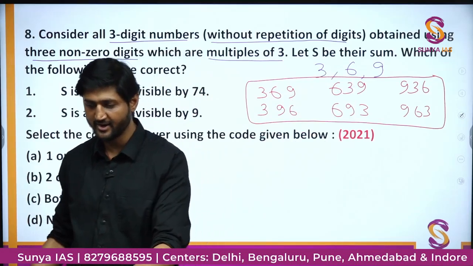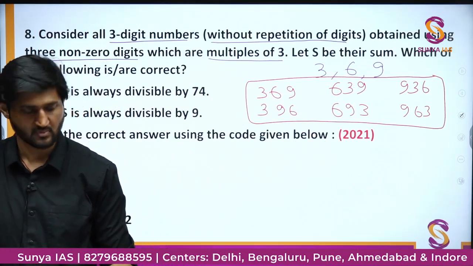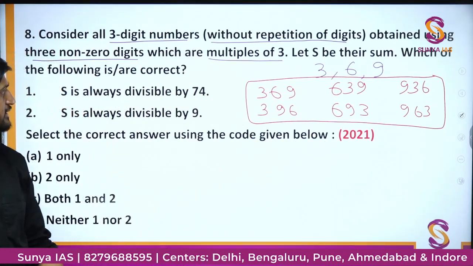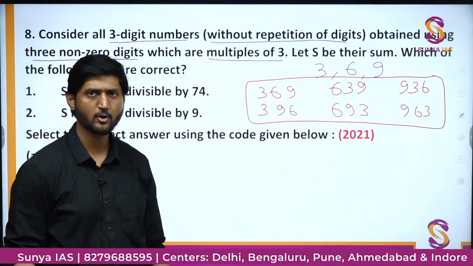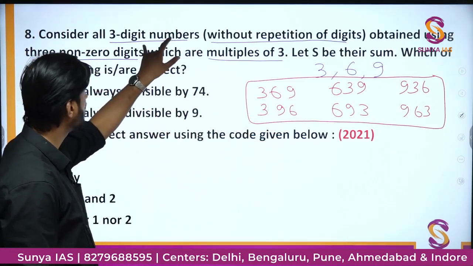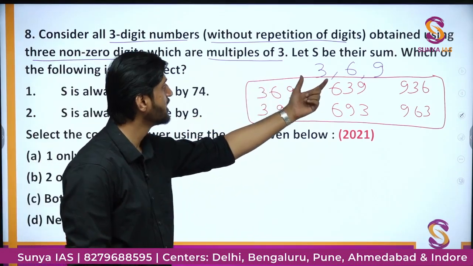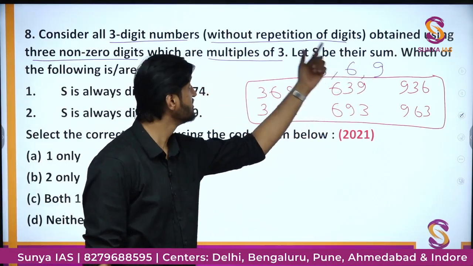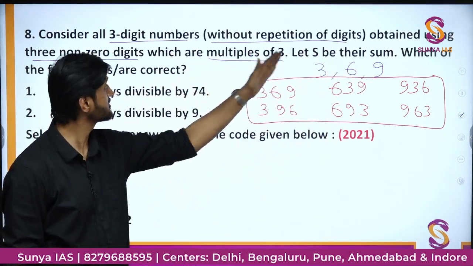Okay, so is the idea clear to you? Is this particular idea clear to you? Okay, so these are all the 3-digit numbers which can be formed by these multiples of 3 without repetition. This is the first part of the question.